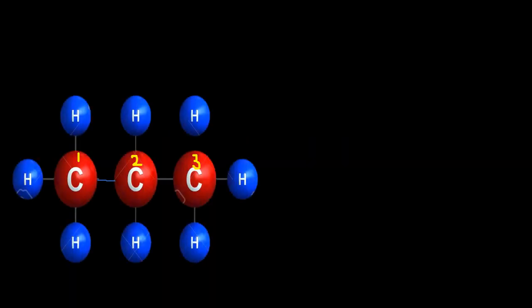To get a grip on the topic, let's start from a simple compound. Here is a 3-carbon chain, and first of all, you have to select the longest carbon chain. We all know that 1 carbon is named as meth and 2 carbon as eth, while 3 carbon is named as prop, and for 4 it's going to be but, and so on. Now the longest carbon chain consists of 3 carbon atoms, so it will be named as prop.